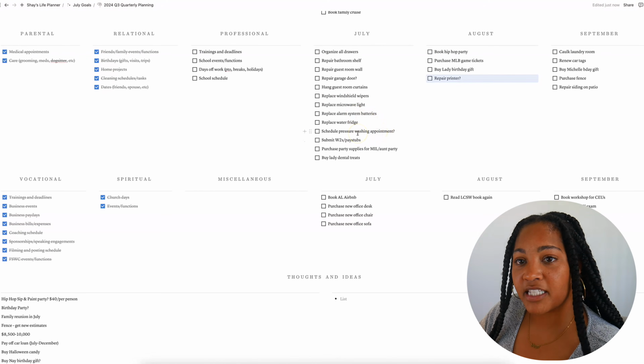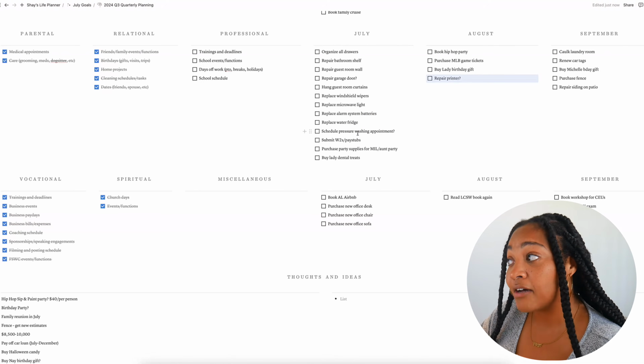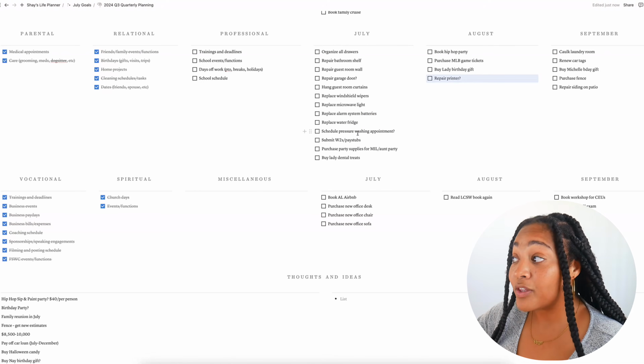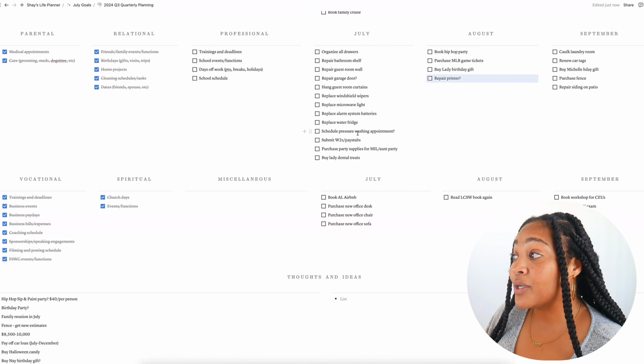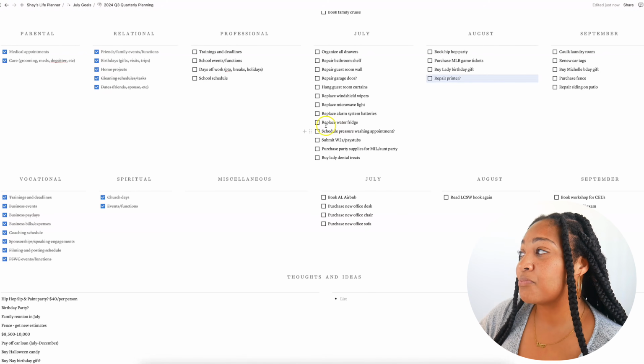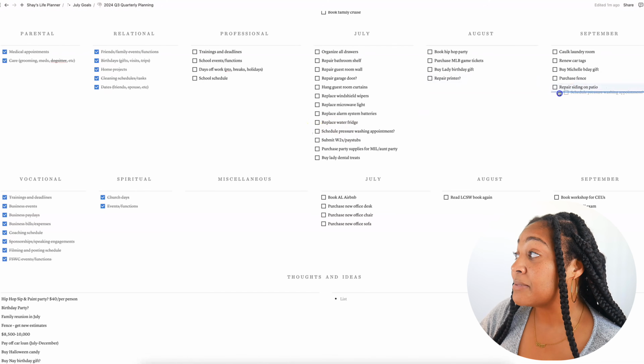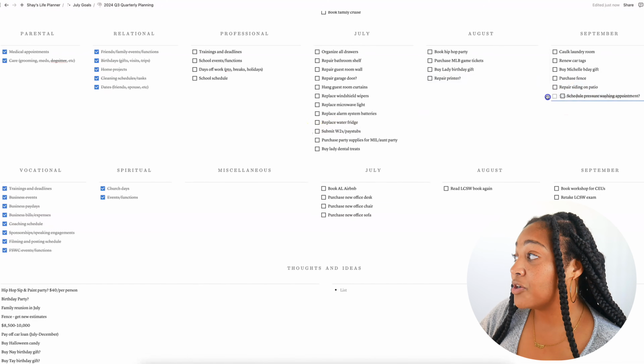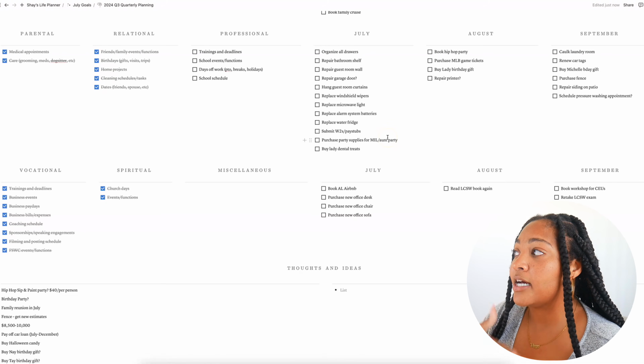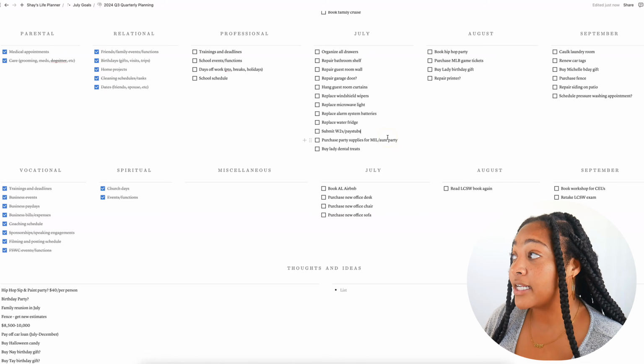Even this, my husband could pressure wash the house, but it's only so far up he could get without a big ladder. So it's best to let the professionals do such a thing. I am thinking that that's probably not going to happen until maybe September, unless the HOA bothers us, then we might do it. All of these other things, like my husband is throwing his mom and aunt a party in August.